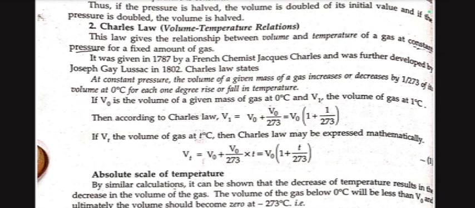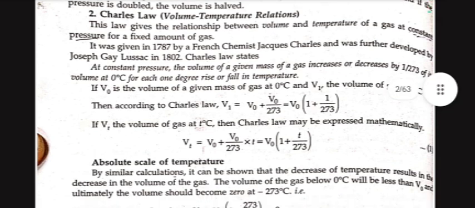If V0 is the volume of a gas at 0 degree and V1 the volume of gas at 1 degree Celsius, then according to Charles' law, V1 equals V0 plus V0 upon 273, which implies V0 in bracket 1 plus 1 upon 273. If Vt is the volume of gas at t degree temperature, then Charles' law may be expressed mathematically as Vt equals V0 plus V0 upon 273 into t, which implies V0 in bracket 1 plus t upon 273. Absolute scale of temperature.